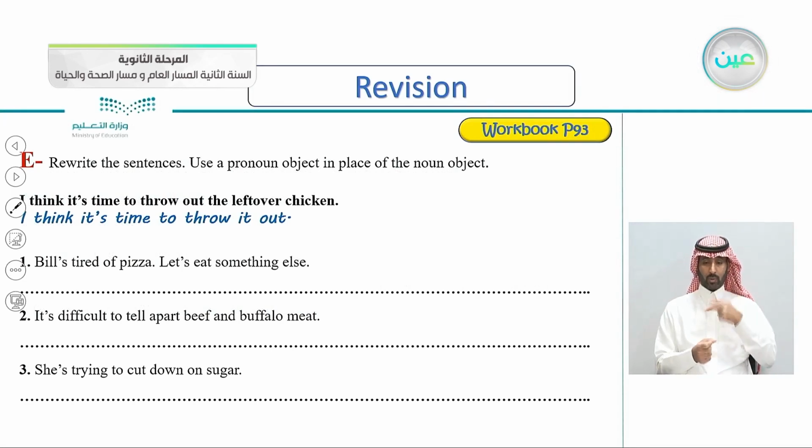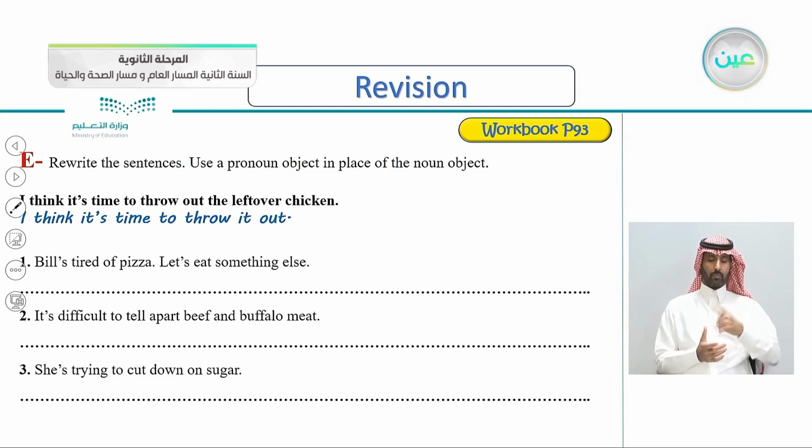Continuing on, going to page 93, exercise E. Rewrite the sentences. Use a pronoun object in place of the noun object. So put the pronoun instead of the noun object. This is an easy one. I think it's time to throw out the leftover chicken. I think it's time to throw it out. So it here is referring to the leftover chicken. So it's just turning the noun object into a pronoun.